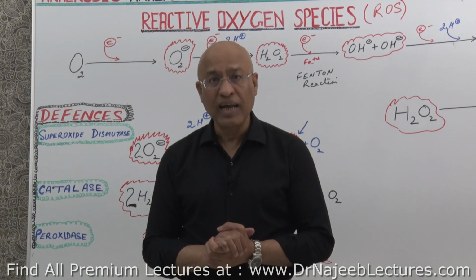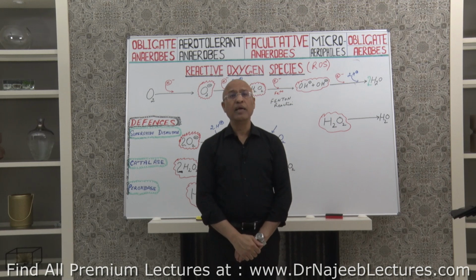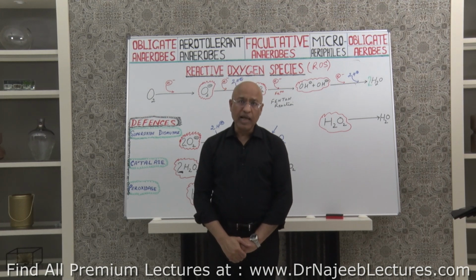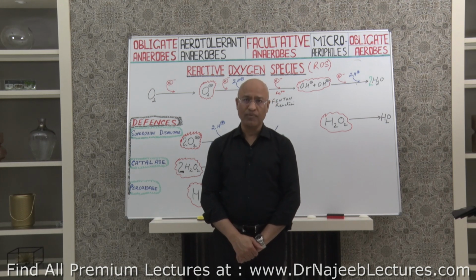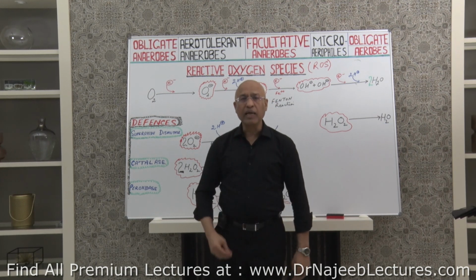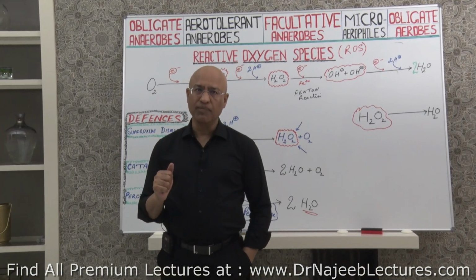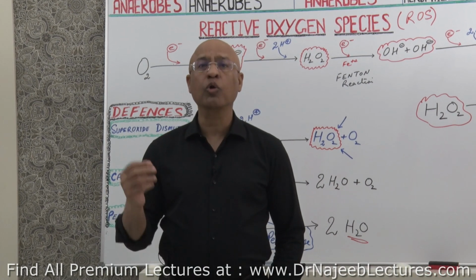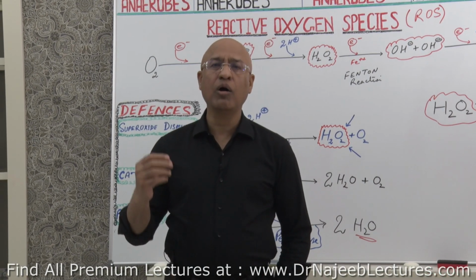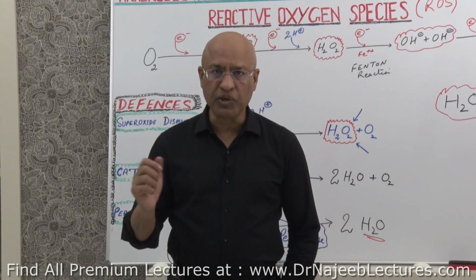This is one thing. Secondly, this classification also is based on whether these bacteria have defenses against reactive oxygen species or not. For example, I give you an example of very strict anaerobe bacteria, such as Bacteroides or Clostridia species or Fusobacterium or Porphyromonas species.